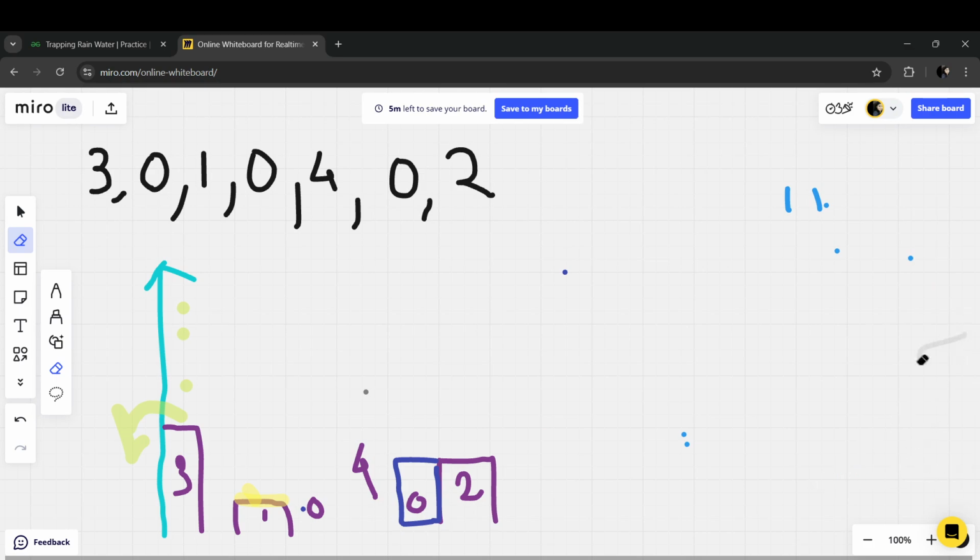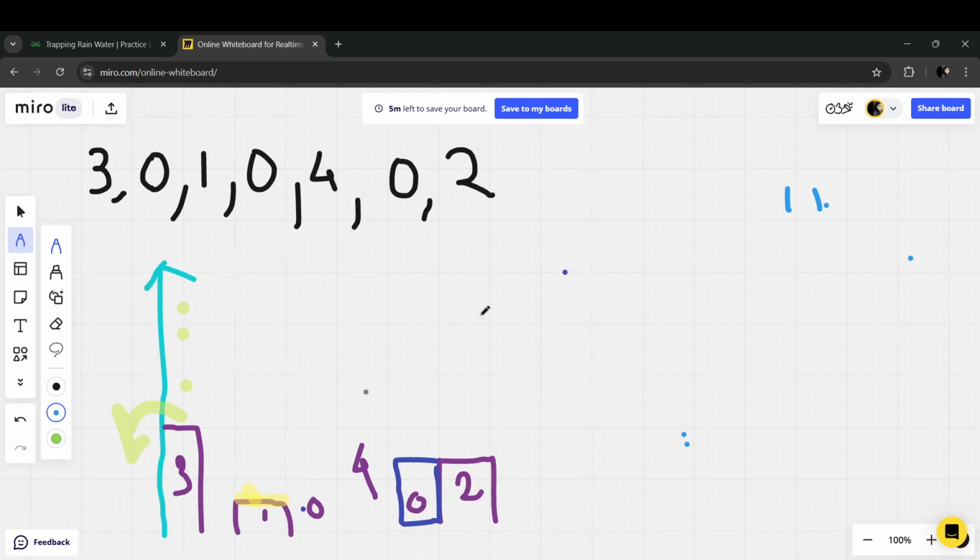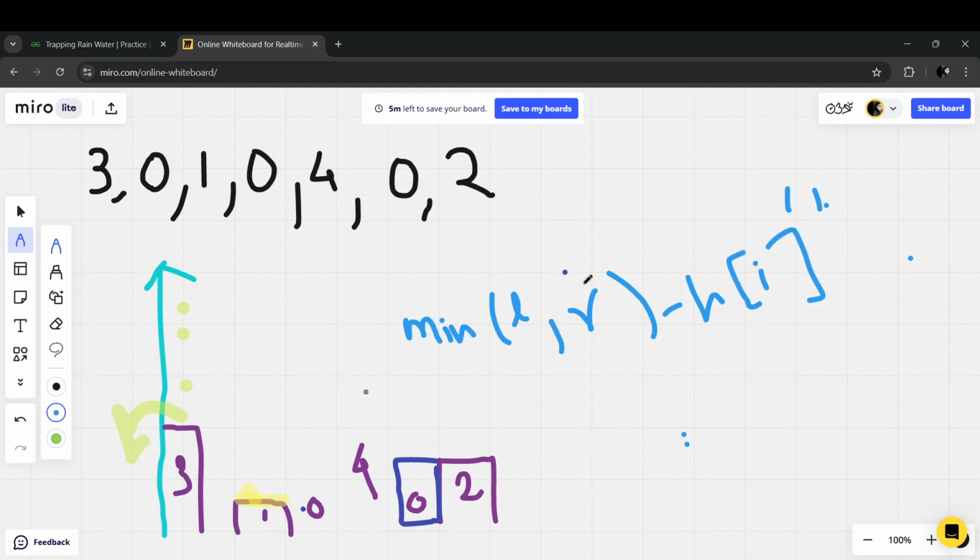So basically see, what you can do is, I will be taking the min out of my left and out of my right, and also as I said, if my height is given, in that case 1 was given, so I will be subtracting it from my height. This is how we are going to calculate our width basically.